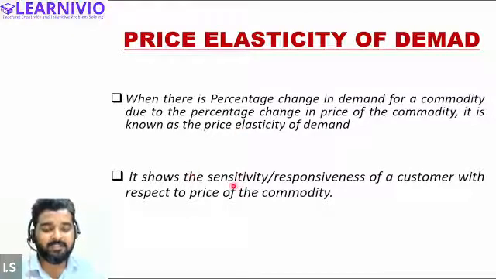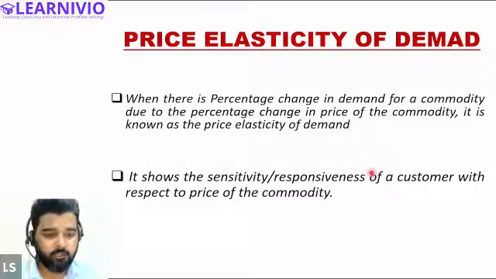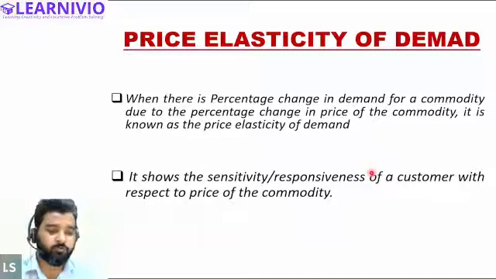It shows the sensitivity or responsiveness of the customer. It shows whether a customer is responsive to the change in price or not. And I have also told you that the higher the value of elasticity, the higher will be the sensitivity of the customer with respect to the price of the commodity.